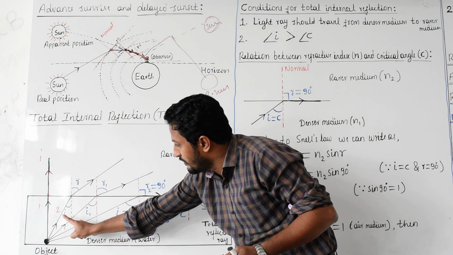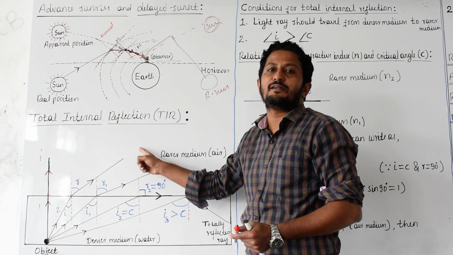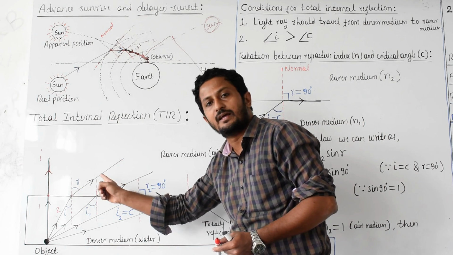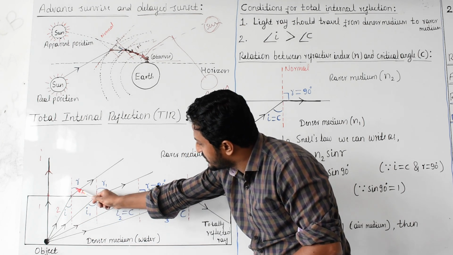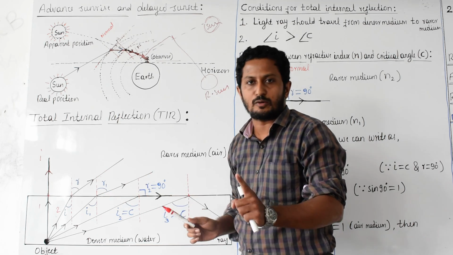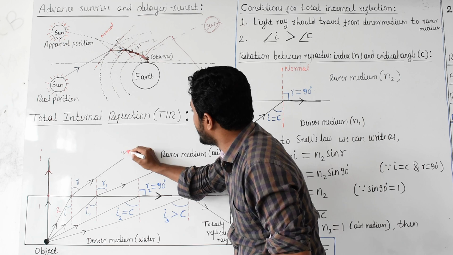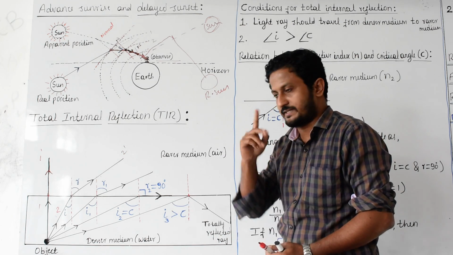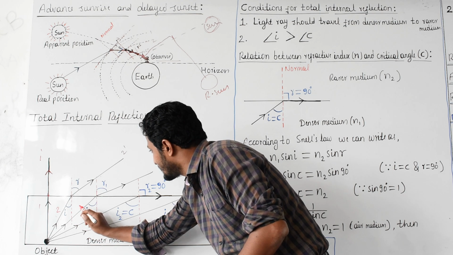Now a light ray moving from a denser medium to a rarer medium has to bend away from the normal. Instead of moving straight, that light ray bent away from the normal. This is refracted light ray 2 dash. Now concentrate on this third light ray. This is the third one.